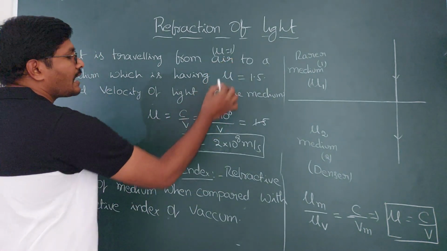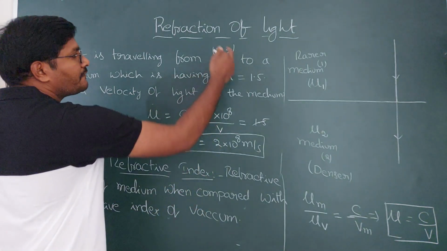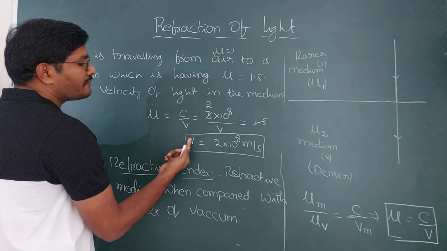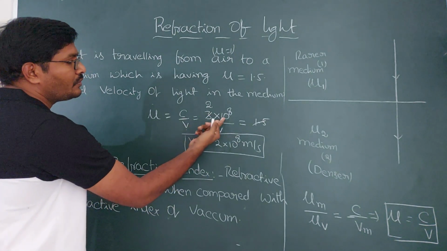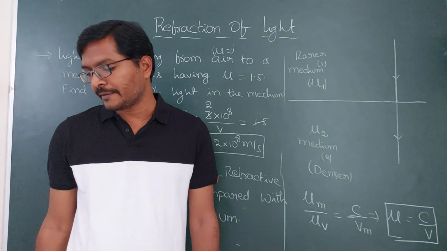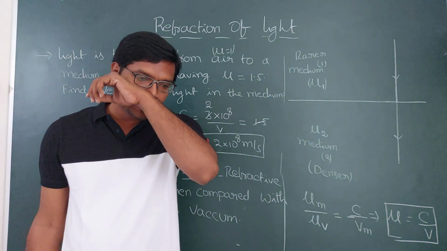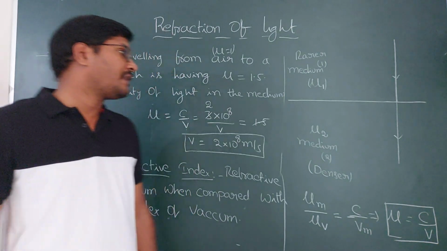In the air, it has a velocity of 3 into 10 to the power of 8. As the refractive index increases, what happens to the velocity? It decreases from 3 into 10 to the power of 8 to 2 into 10 to the power of 8 meter per second. So this is about the absolute refractive index. And next, relative refractive index.